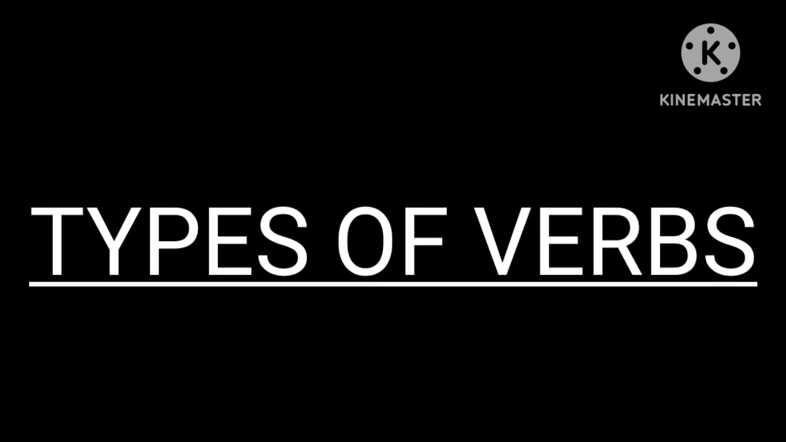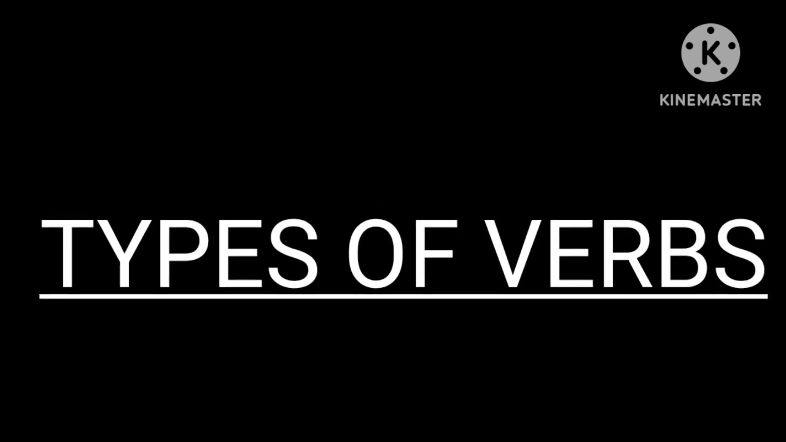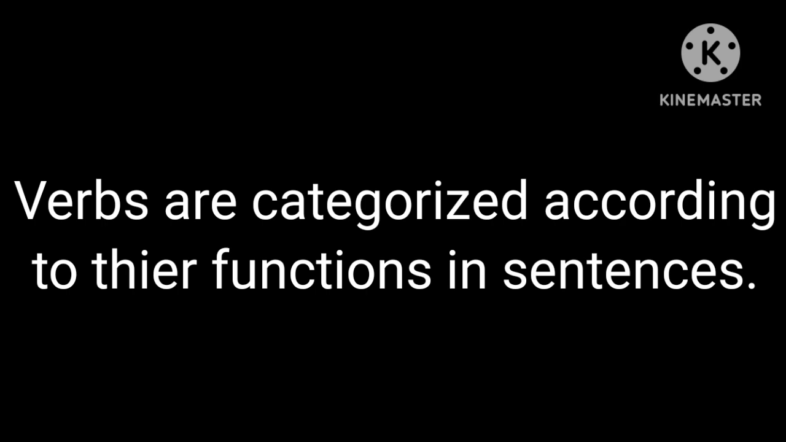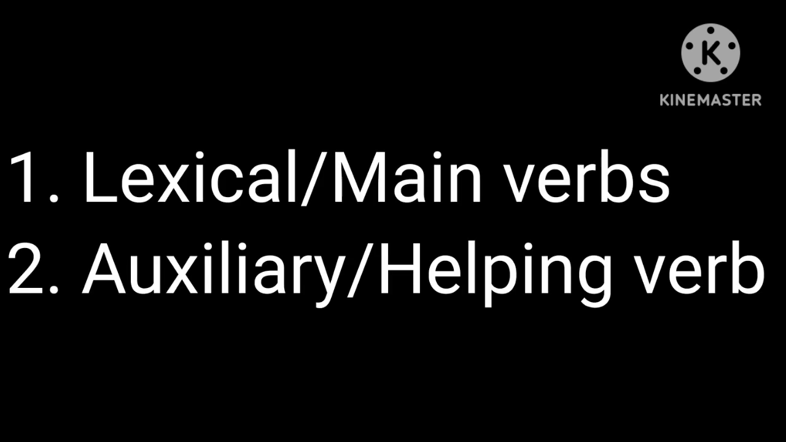Let's look at types of verbs. Verbs are categorized according to their functions in sentences. There are two major types of verbs. These categories are 1. Lexical or main verb. 2. Auxiliary or helping verb. Let's look at lexical verbs.